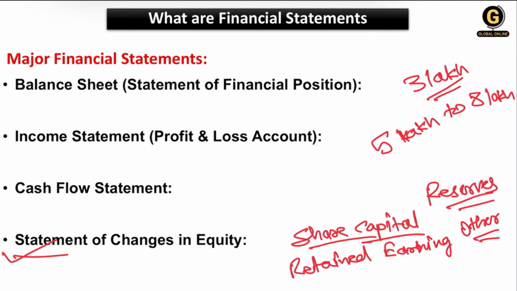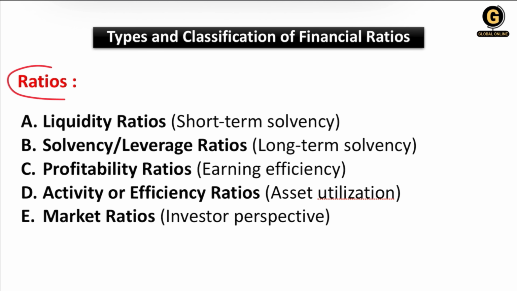Next is ratios. We have liquidity ratio, solvency or leverage ratio, profitability ratio, activity or efficiency ratios, then market ratios. These all ratios we will discuss in the next session. But some basic things I'll discuss with you.